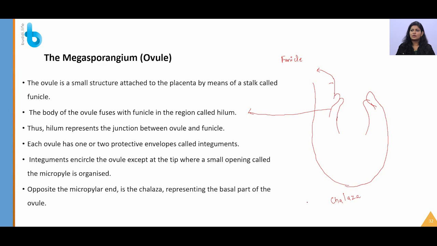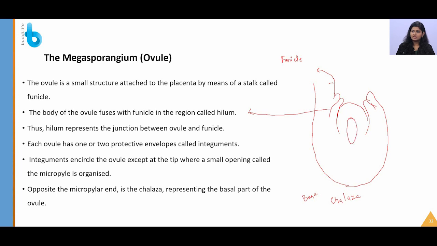It is also called the base of the ovule. But during fertilization, you should remember that this chalazal end will generally be upside, only then it will be easy for us to understand the process of fertilization and the development of a pollen tube. So inside these integuments, what is present? The nucellus is present. The nucellus is a mass of cells which provide nutrients for the developing embryo.